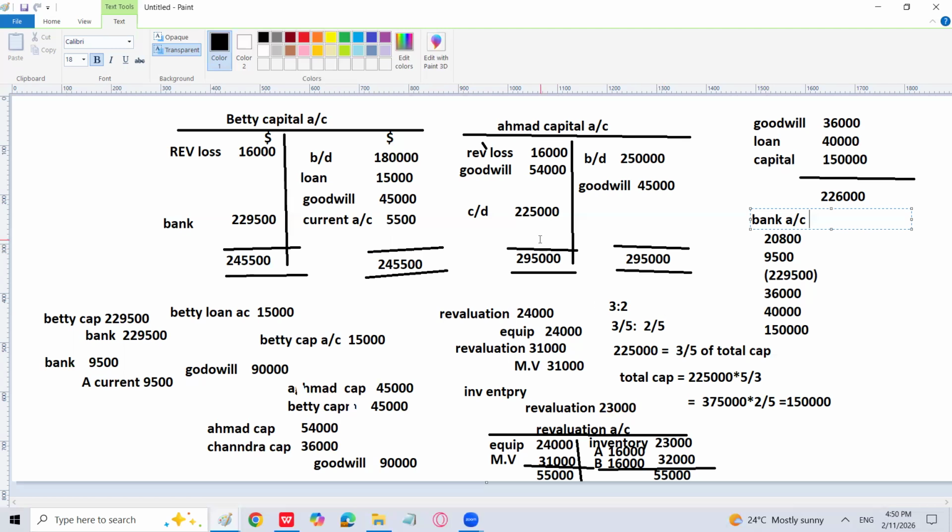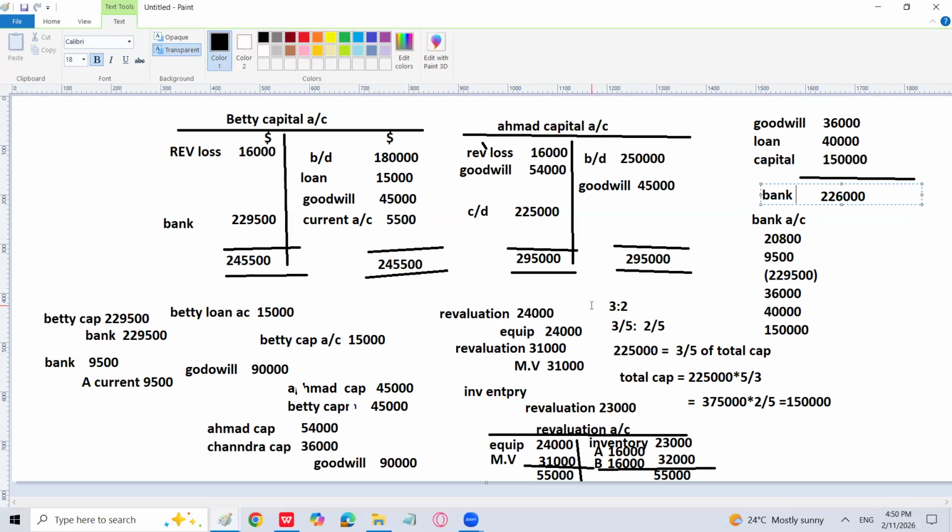So Ahmed capital is 2,25,000. That is equal to 3/5 of total capital according to the new ratio. The total capital is 3,75,000. 2/5 of this should be Chandra capital. So 1,50,000 he will bring as his share of capital. The total amount of cash brought into the business through bank is 2,26,000.